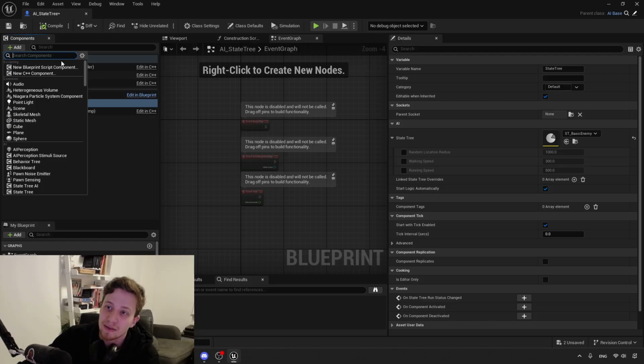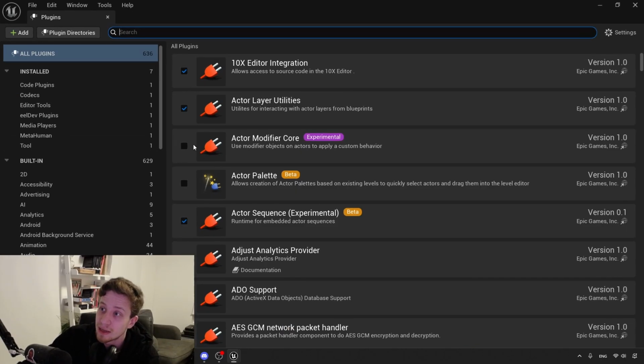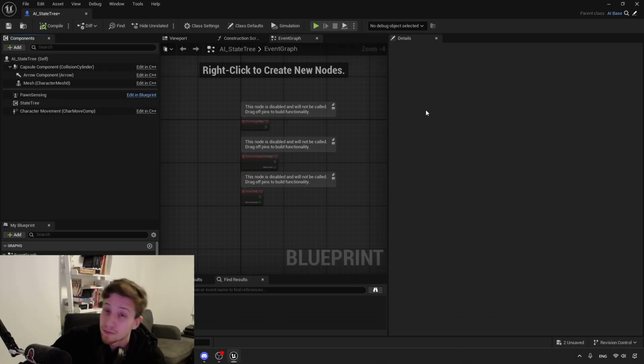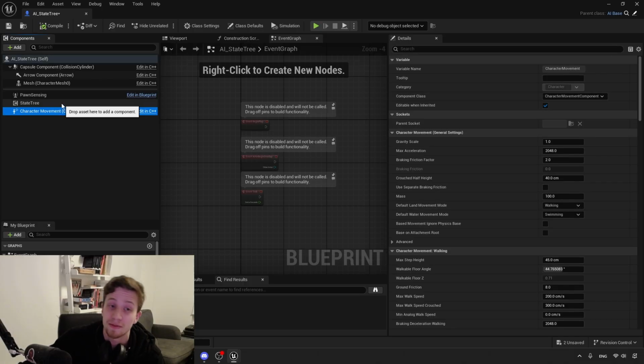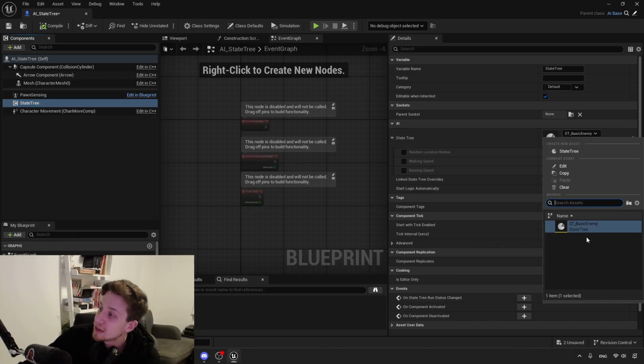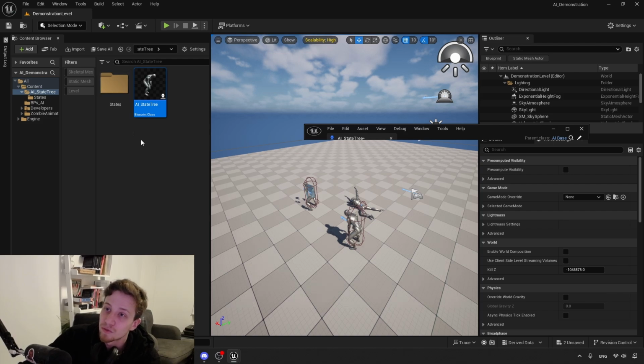You can add our state tree as a separate component. In case you don't have it enabled, you need to have state tree as a plugin. Since I don't know which version you use, 5.3 or 5.4, it's enabled by default, but if you don't have it here to add, you can just open it there. And we're going to see here the exact same thing. We have here our representation of our state tree, which is our basic enemy. I created just one, but the others would be exactly the same. There's just not much to change.